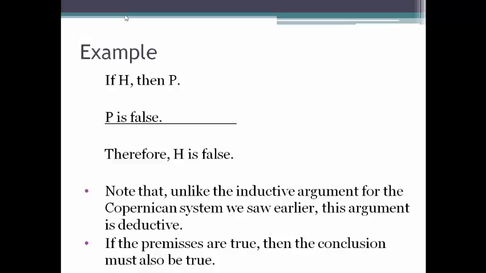So if the premises are true, then the conclusion must also be true. Right. If this is true and if this is true, then this has got to be true. Of course, if one of these were not true, if we were mistaken in thinking that P is false, or we were mistaken in thinking that if H then P, well, then this conclusion might not be true. But it's still the case that this conclusion follows deductively from these premises.